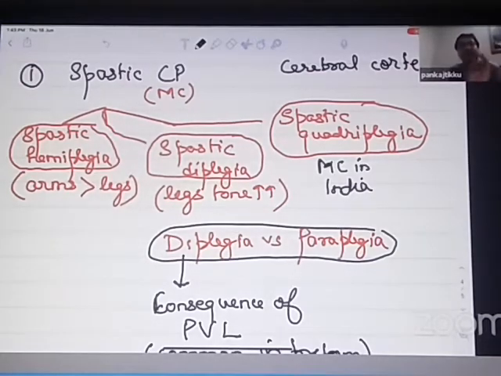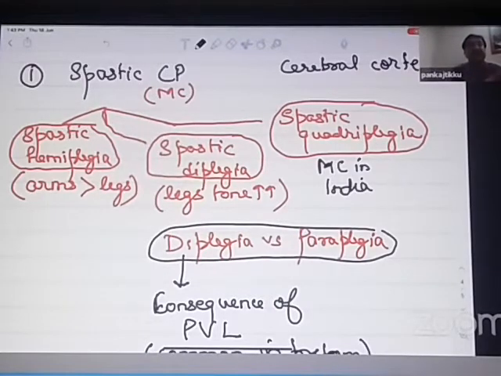If the tone of the legs is increased, toe walking. And if the child is toe walking, it possibly means that the child may have a spastic diplegia. Ask the mother, was the child born term or preterm? Was he born earlier than 37 weeks?